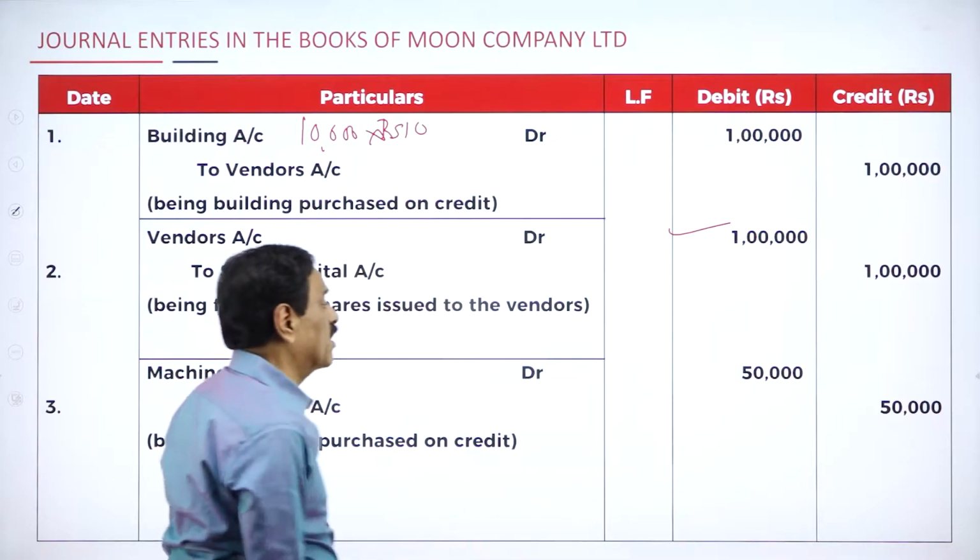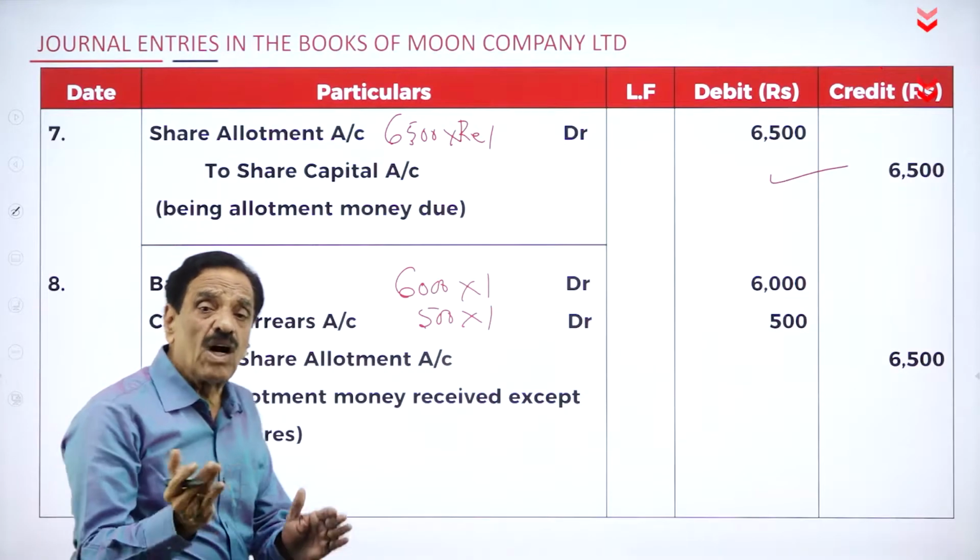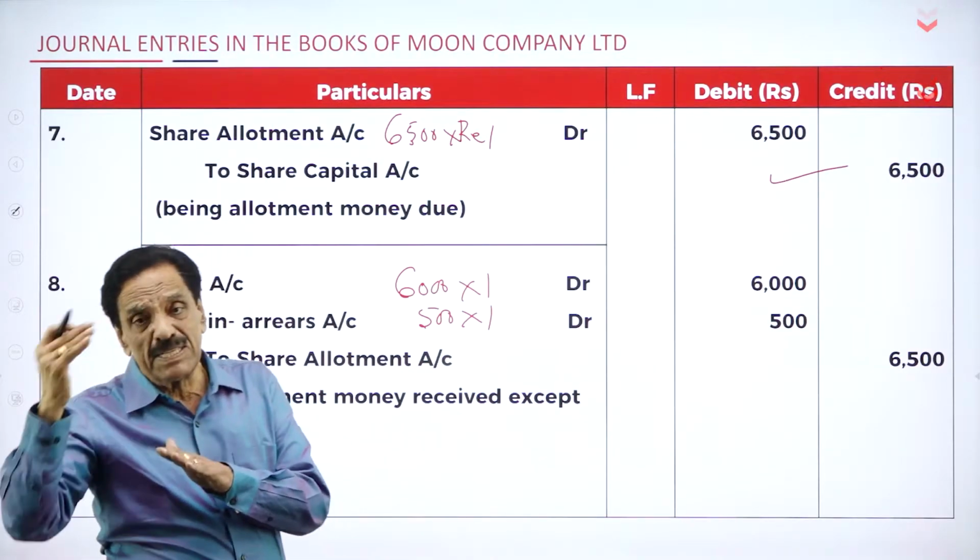Two, share capital account 1 lakh. This goes in favor of building. What is called in arrears? Called by the company, not paid by the shareholder, is called calls in arrears.